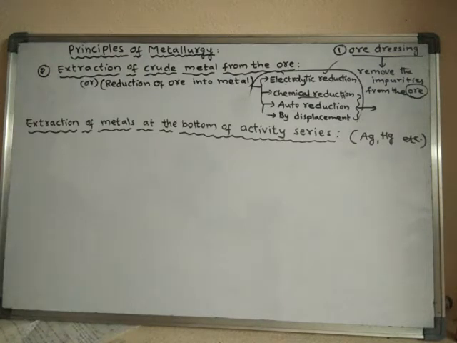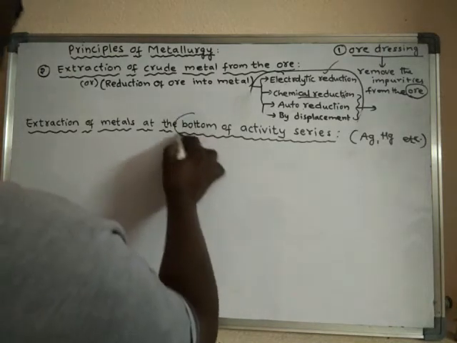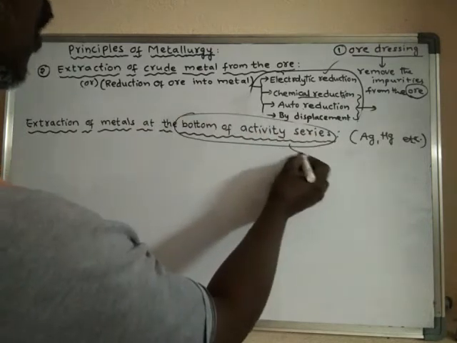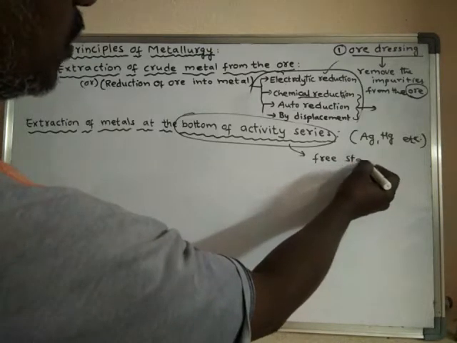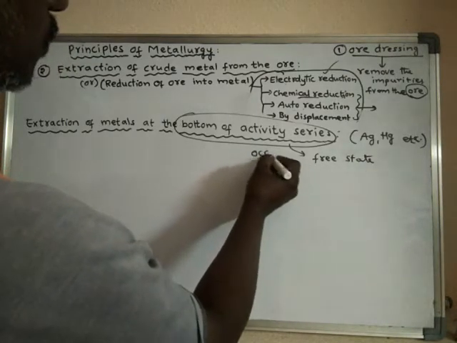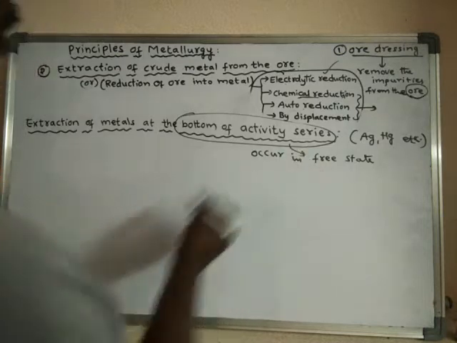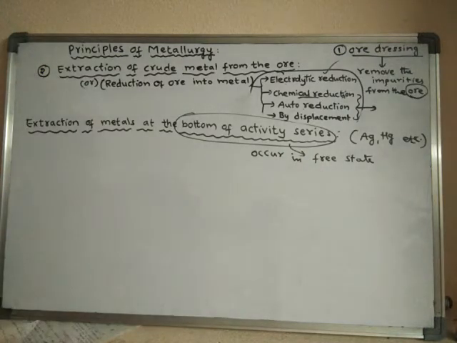So metals from mercury onwards, which are placed at the bottom of the activity series, how to obtain them from their ores? See, actually, these metals at the bottom of the activity series occur in the free state in nature.